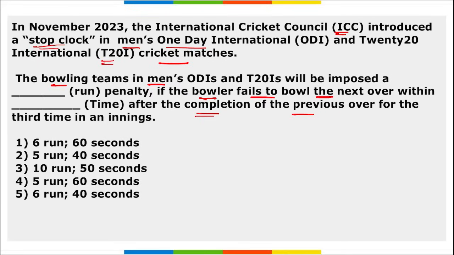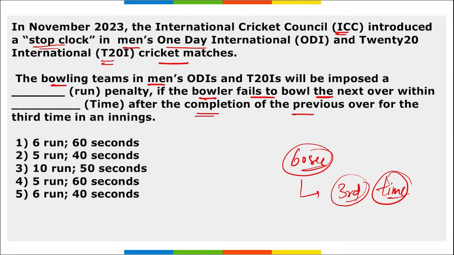In ODI international and T20 international matches, if a bowler fails to bowl the next over within 60 seconds, and this is for the third time in a particular match or an inning, then the penalty will be 5 runs. Correct, option 4 becomes right. That is, a penalty of 5 runs will be imposed if the bowler fails to bowl the next over within the 60-second time frame for the third time in a particular inning. Right? So 5 runs penalty and the stop time will be for 30 seconds.